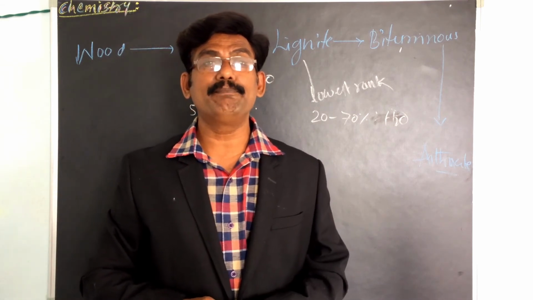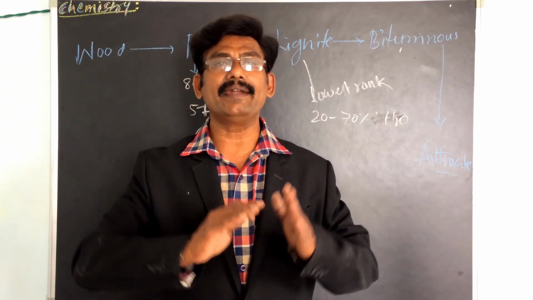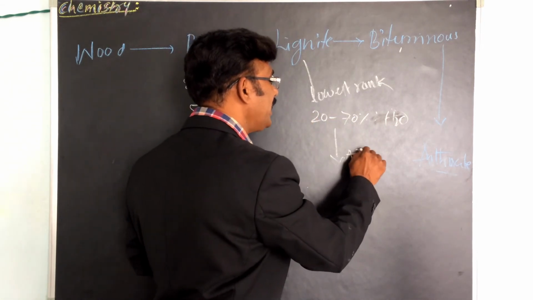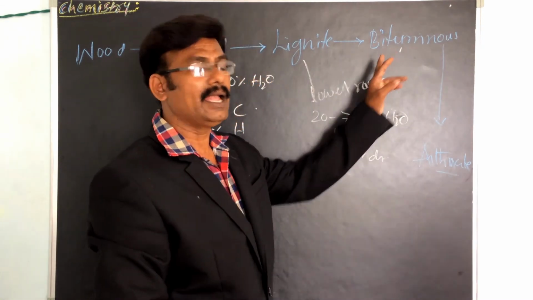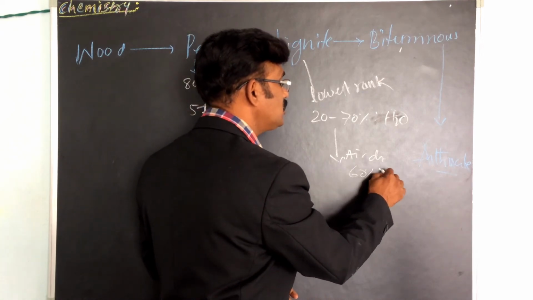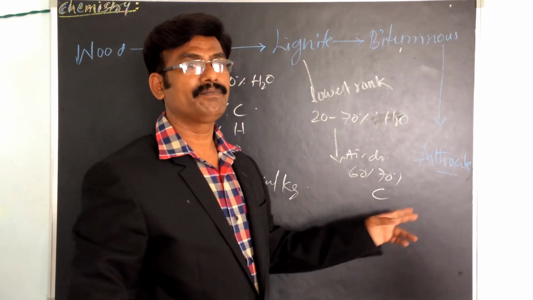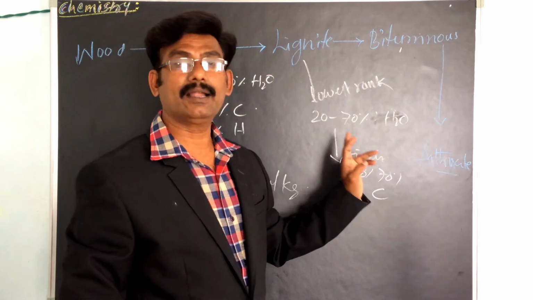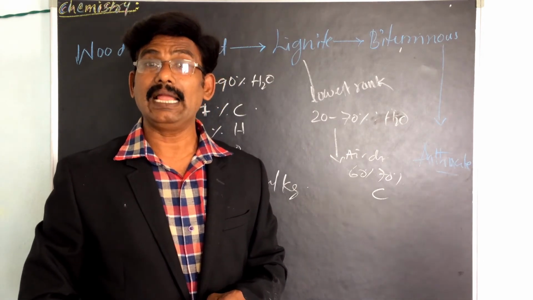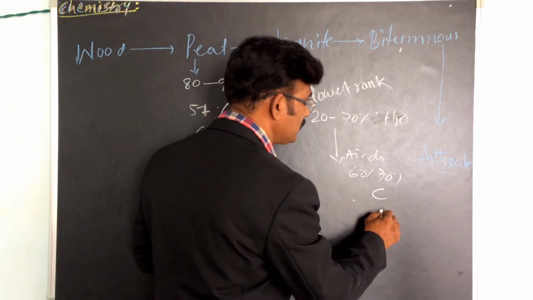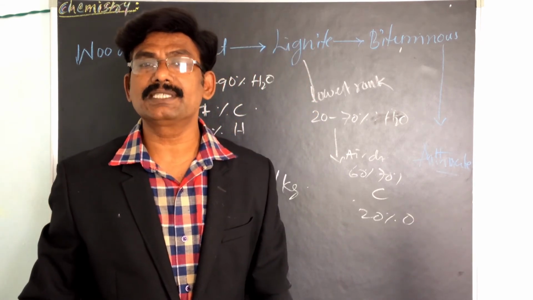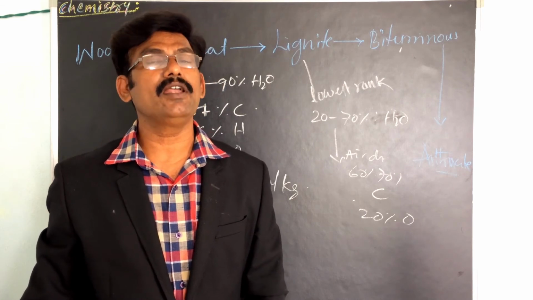On air drying, it breaks up into small pieces. Air-dried lignite contains 60 to 70% carbon, and oxygen is 20%.